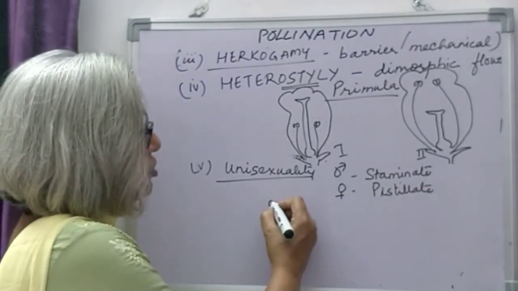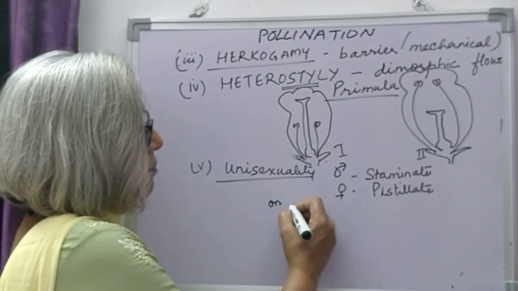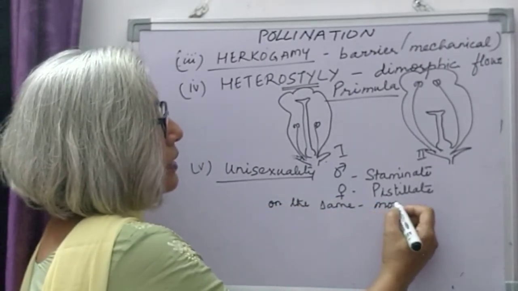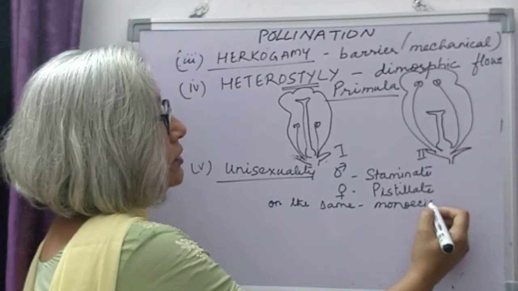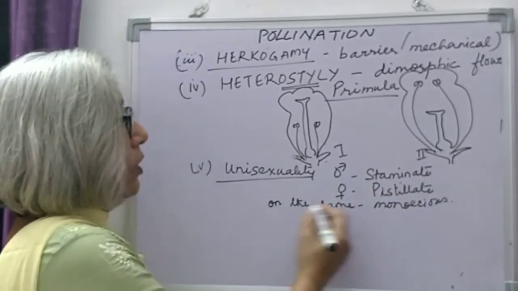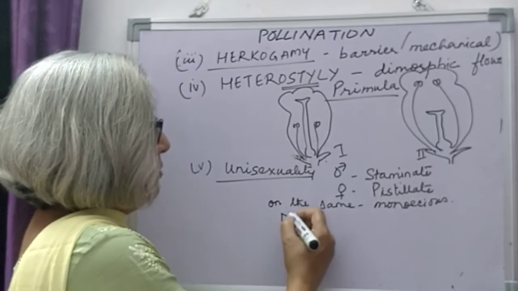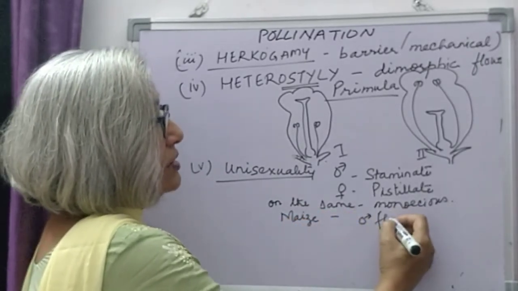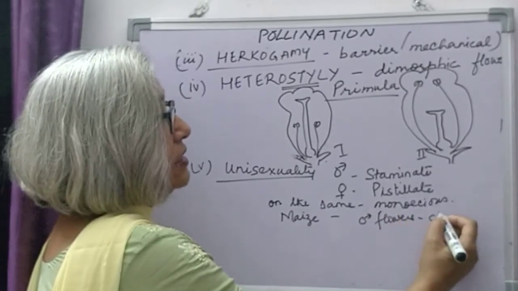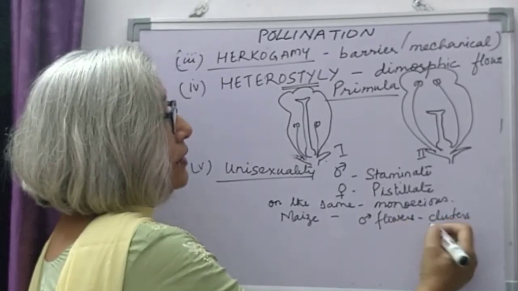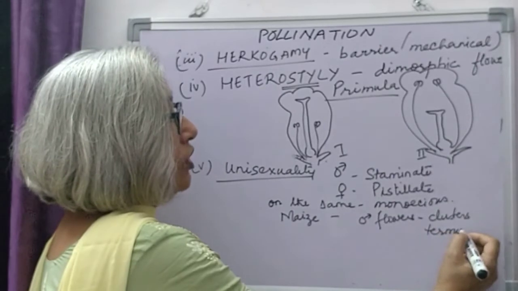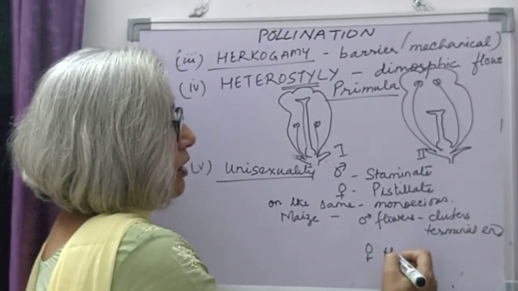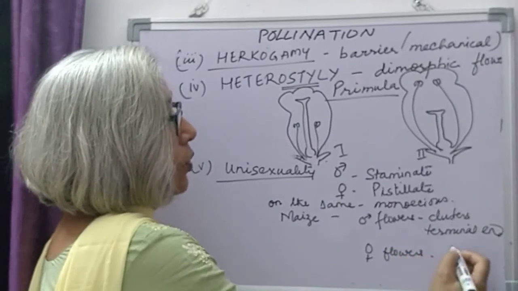If they are present on the same plant, as we say monoecious, like we see in maize. In maize we see that the male flowers are present in clusters at the apex or at the terminal end of the plant, and the female flowers are present lower.